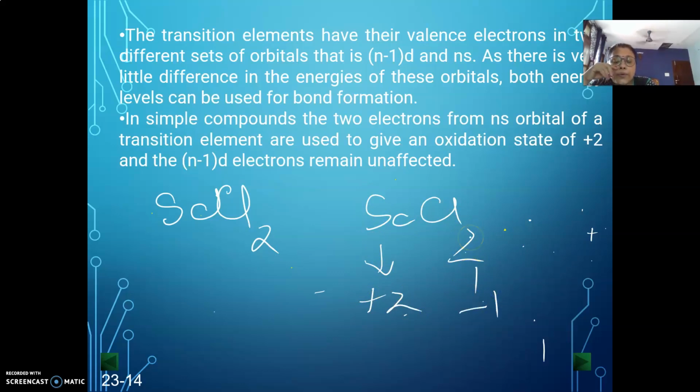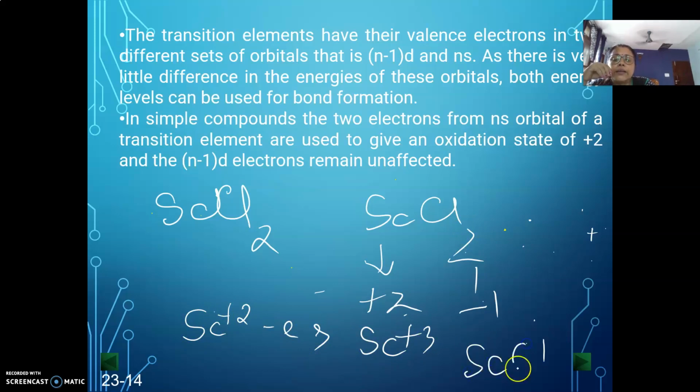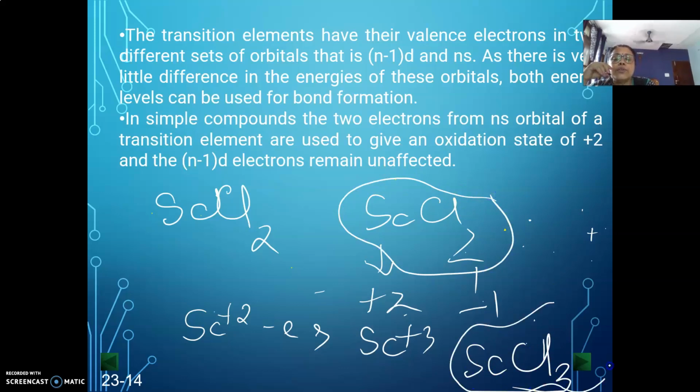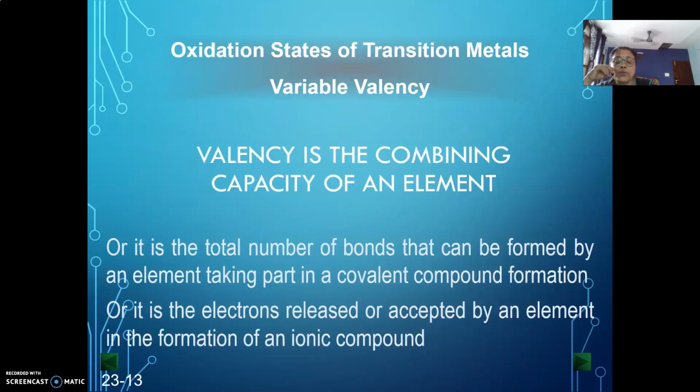Now, once this is formed and you have enough energy to remove the last electron from scandium, you will have scandium +3, and to stabilize that particular state, you will have another compound called ScCl3. So for scandium, you now have two different compounds. Two different compounds for the same element.